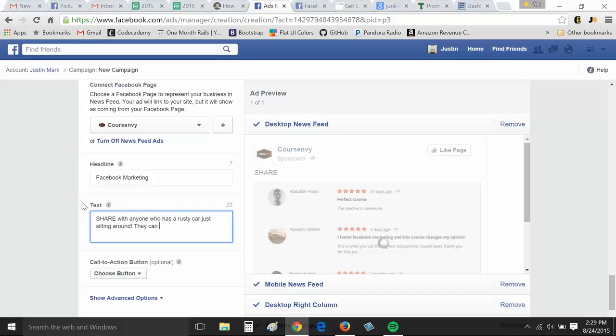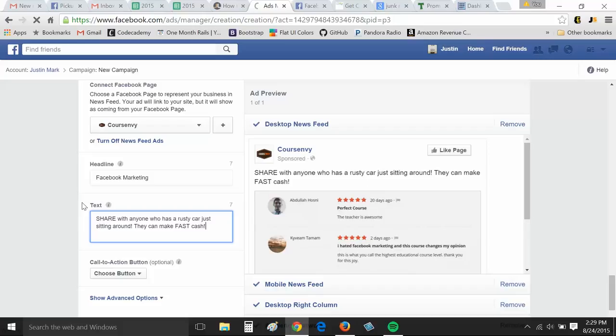They can make... So there we go. First of all, even if you're not targeting the person who has the rusty car, possibly they've already gotten rid of one with 1-800-GOT-JUNK or College Hunks Haul Junk. That's great. You're targeting that like person, right? So ask that person to share with anybody else who's looking to make cash to get rid of their junky car. And then again in the headline, one more call to action.